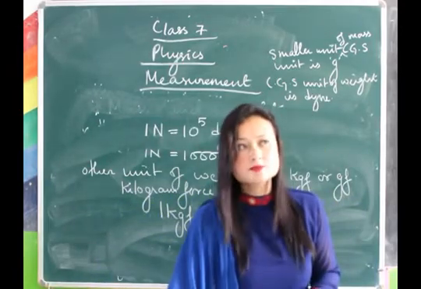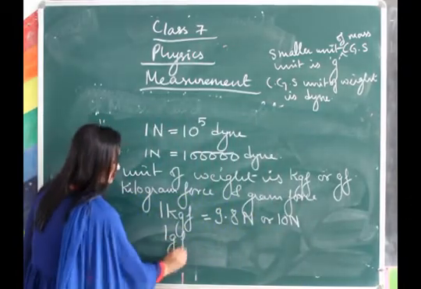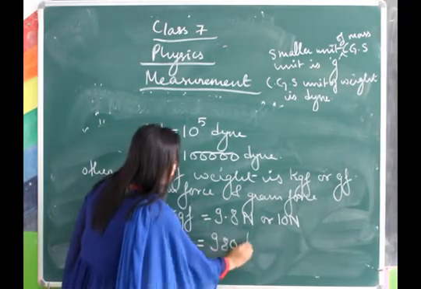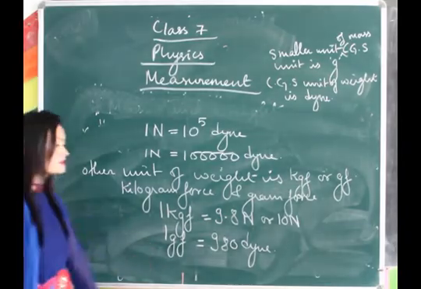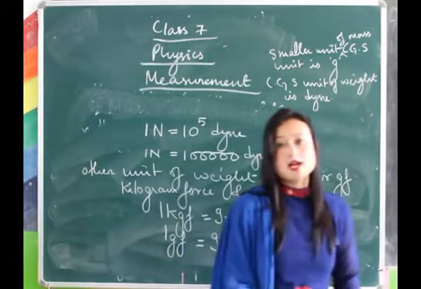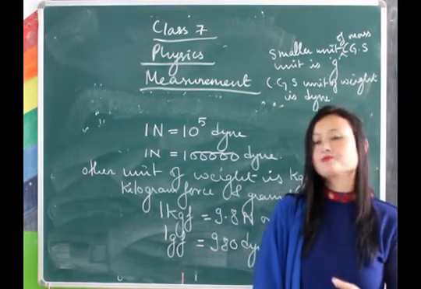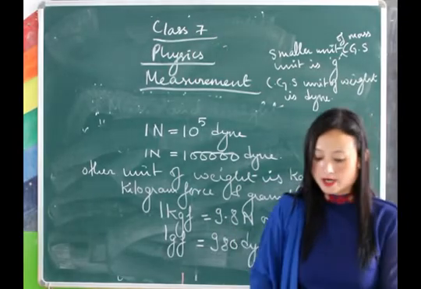And the relationship between dyne and gf is 1 gf equals 980 dyne. These relationships are very important when you are doing numericals and calculations, so you need to remember these values.